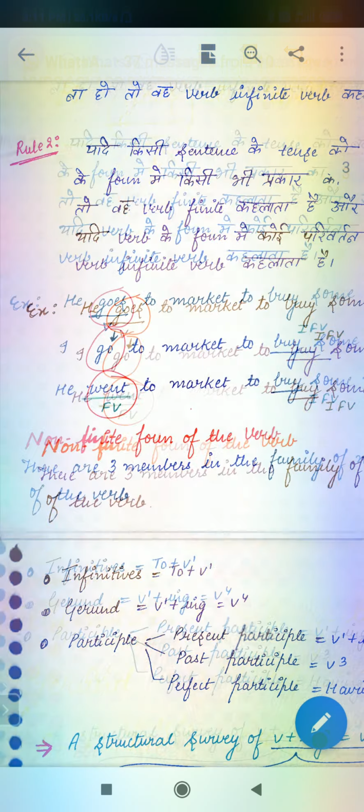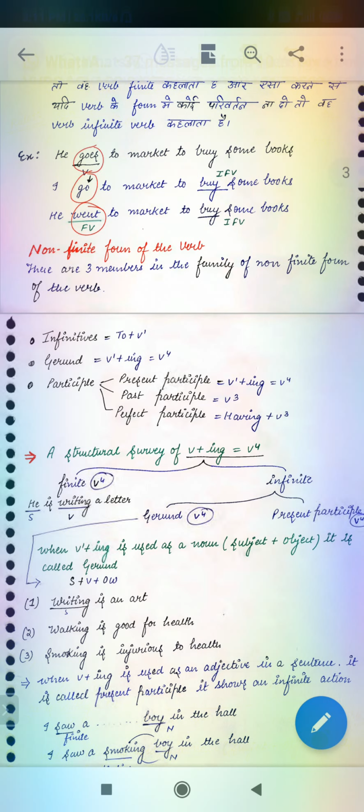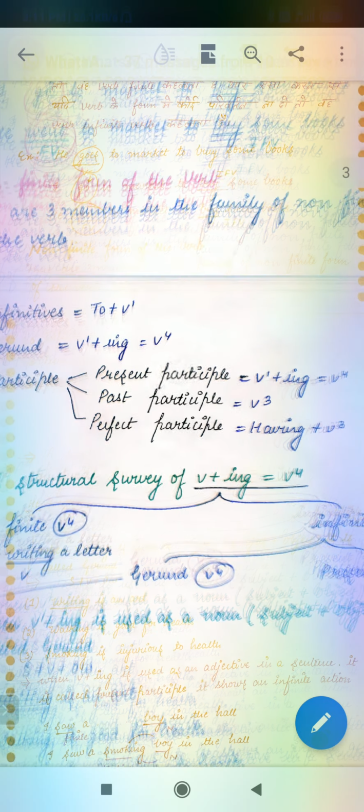But if it will not change according to the subject, if it will not change according to the sentence, then it will be non-finite verb. A non-finite verb, you can see this, dear children.